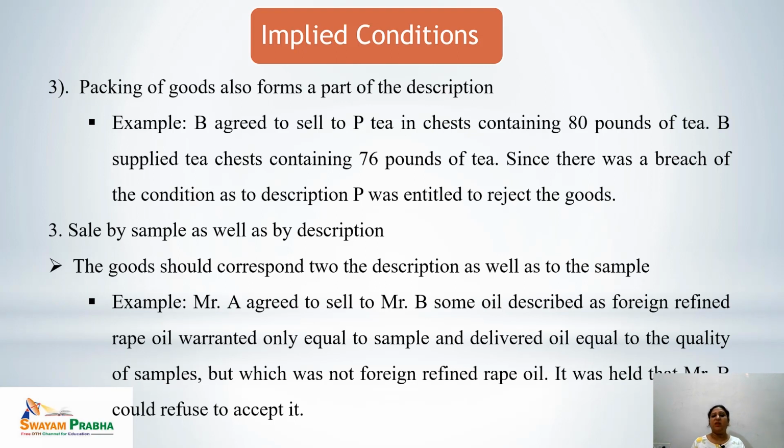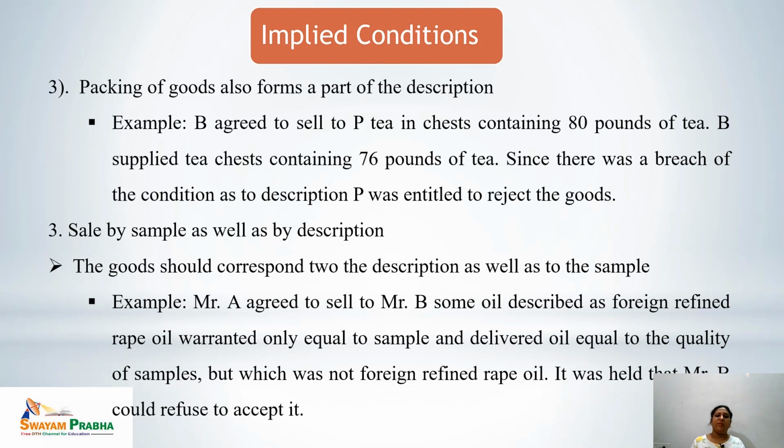A agreed to sell to B tea in chests containing 80 pounds of tea. It was written on the packing that each chest contains 80 pounds of tea. A supplied tea chests containing 76 pounds of tea. And the buyer here is relying on the packing of a particular container. So since there was a breach of the condition as to the description, B was entitled to reject the whole goods.